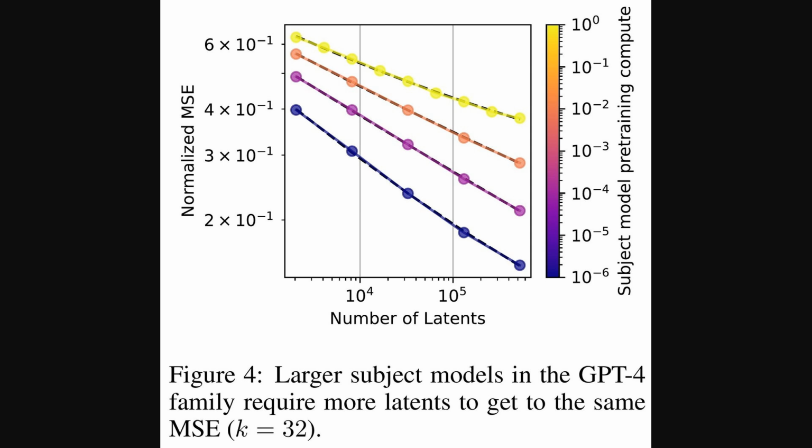This plot shows normalized mean squared error, or MSE, against the number of latents for different subject models from the GPT-4 family. The key takeaway is that larger subject models, indicated by more pre-training compute, need more latents in the autoencoder to reach a similar reconstruction error. This really underscores the scaling challenge.